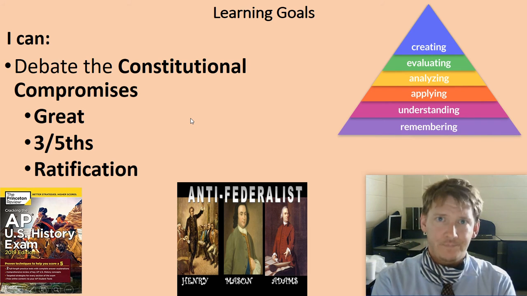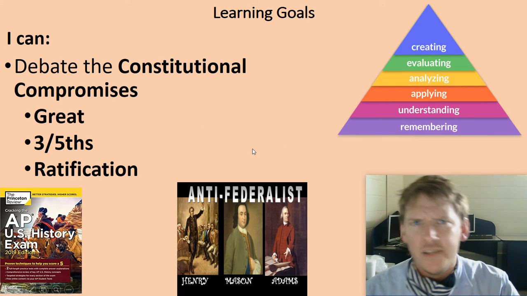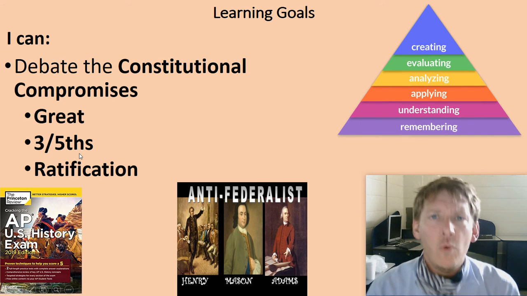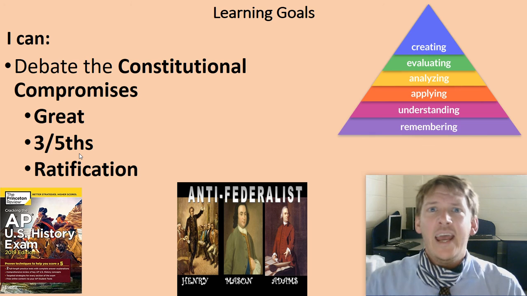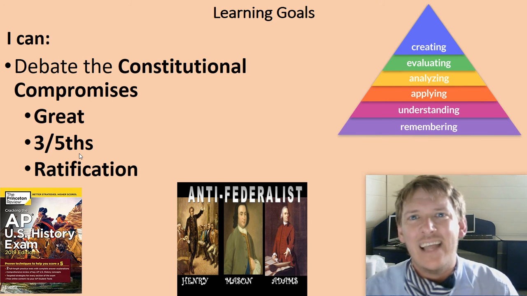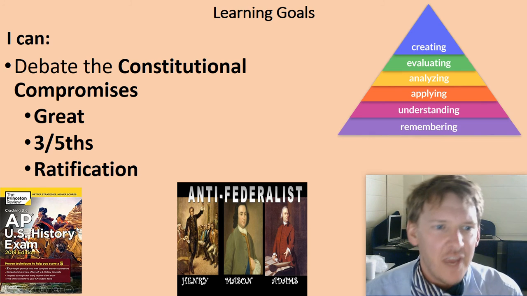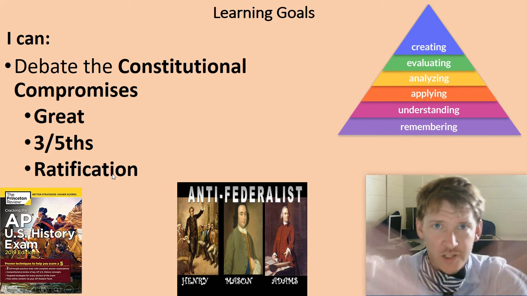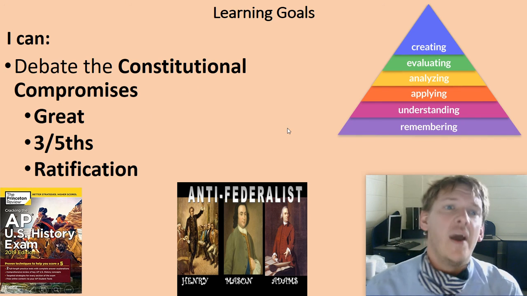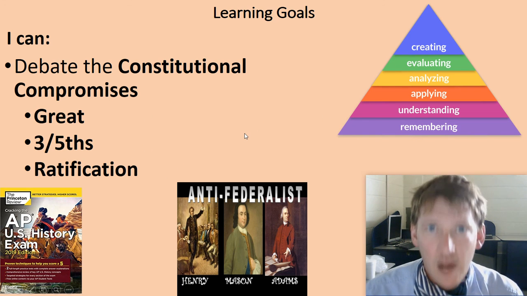So hopefully you'll at least be able to remember or understand the Great Compromise. That was about big population states and small population states. The 3/5 Compromise was about slavery, and how the pro-slavery states and anti-slavery states are really just the states that didn't have slaves as much. How are we going to balance power? And then the Ratification Compromises: big federal government people versus the small government people. How did they work out that compromise? If you can analyze and evaluate, you can really criticize and maybe see some of the problems with these compromises.